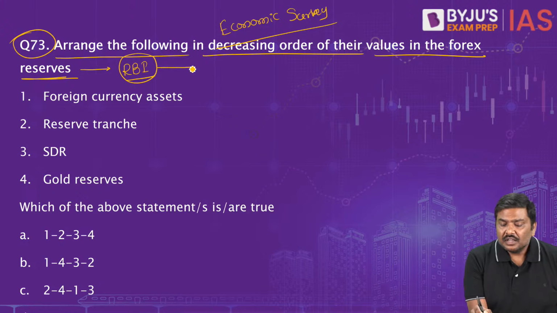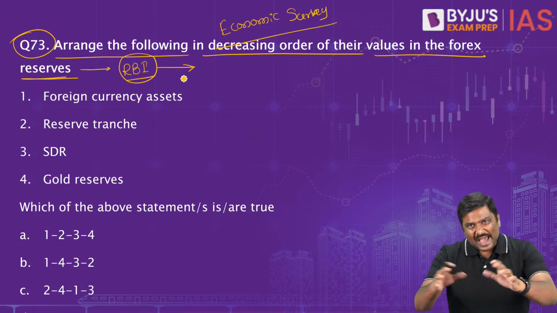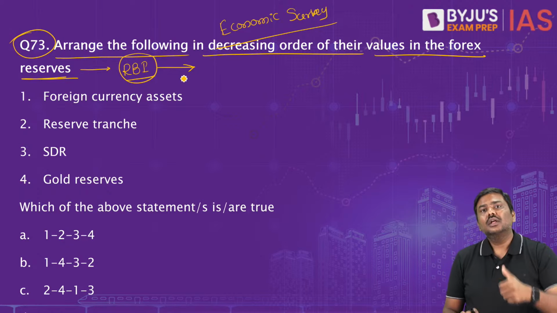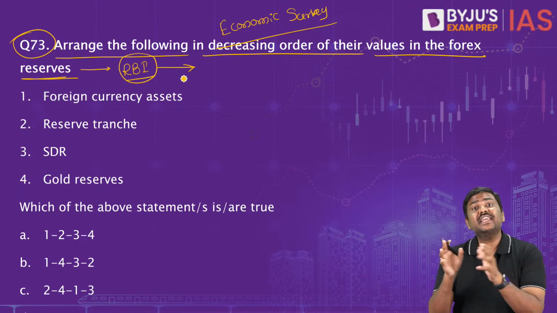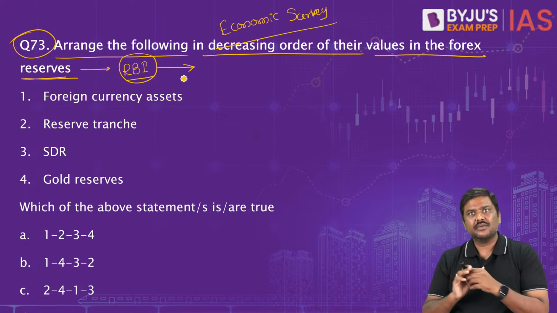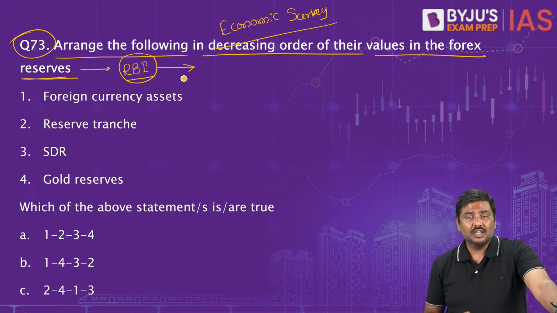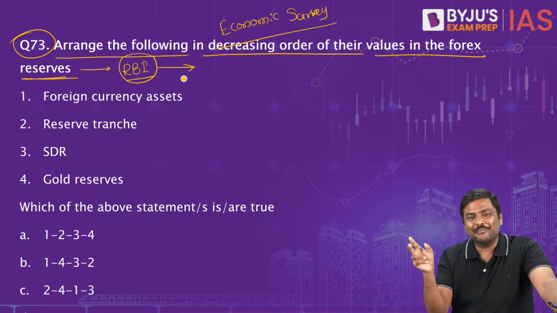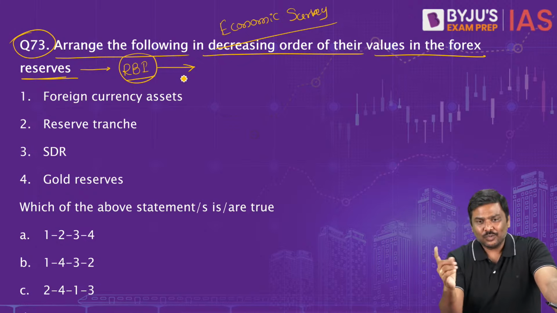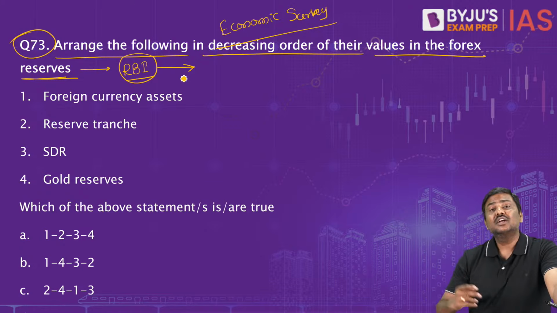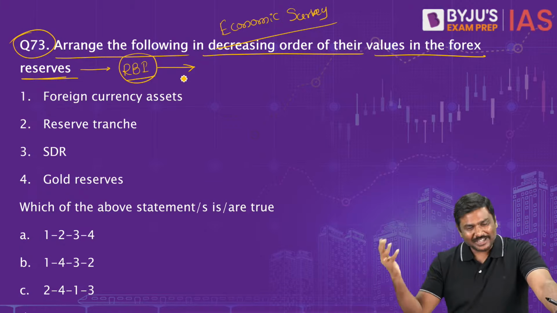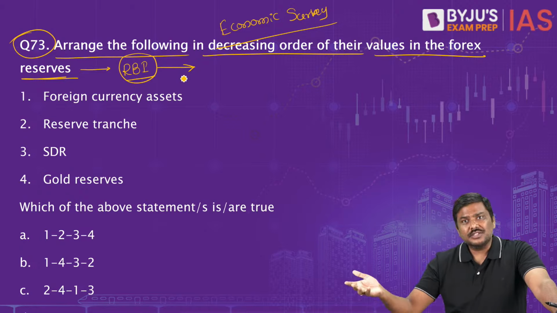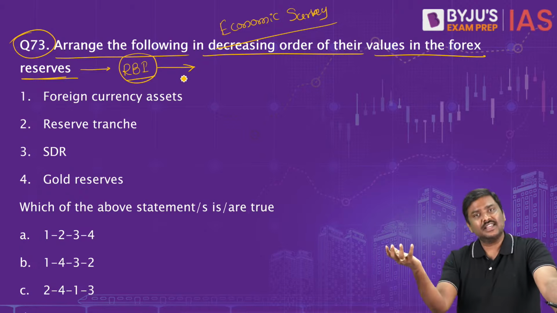Next point, the Reserve Bank of India will manage Forex reserves under 4 heads. The first is foreign currency assets, FCA, such as dollars or dollar bonds. I hope you understand the difference between both of them. Dollars is one example, and the second one is dollar bonds. Both are different. In the same way, euros, euro bonds, etc. These are foreign currency assets.